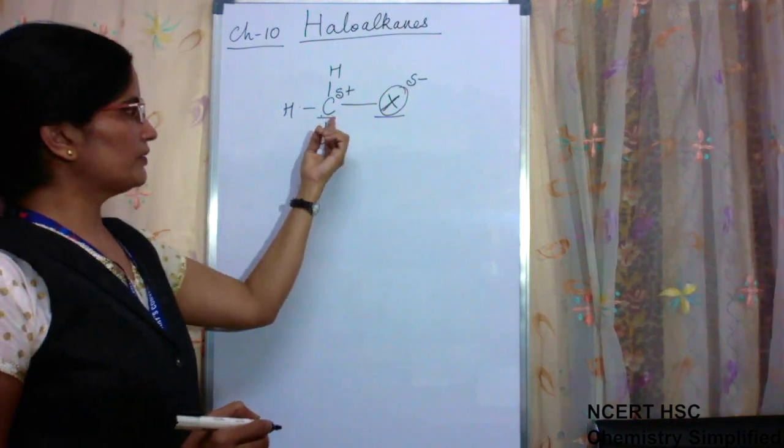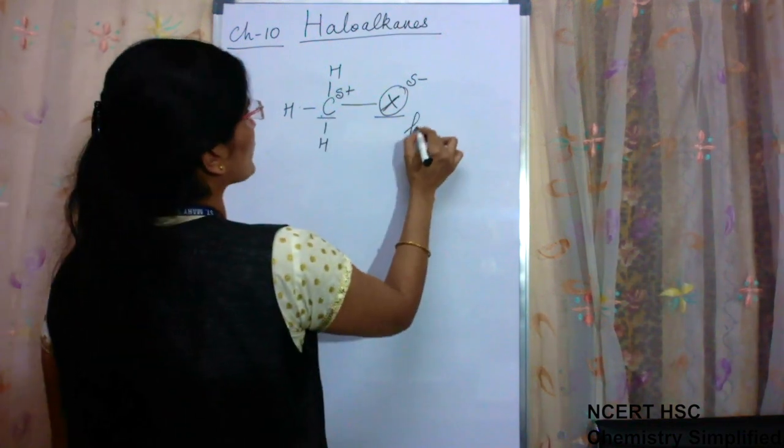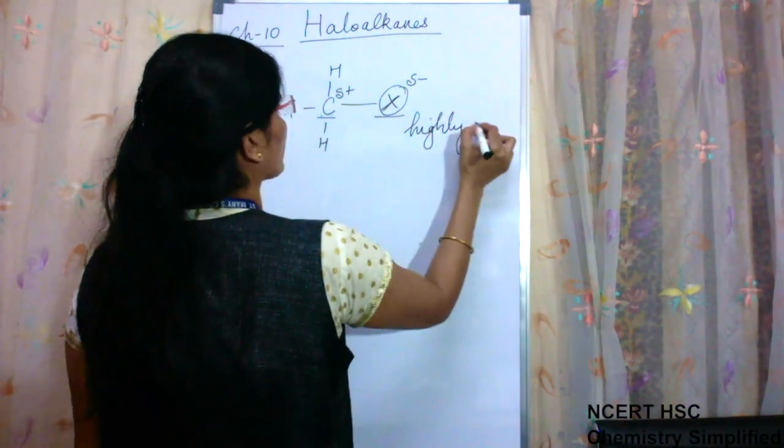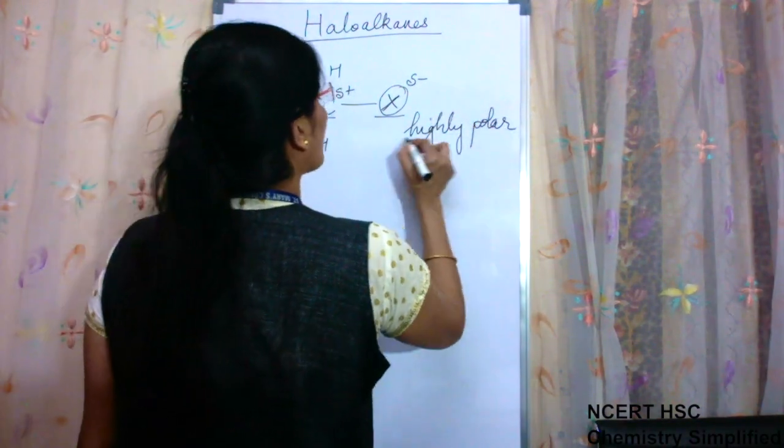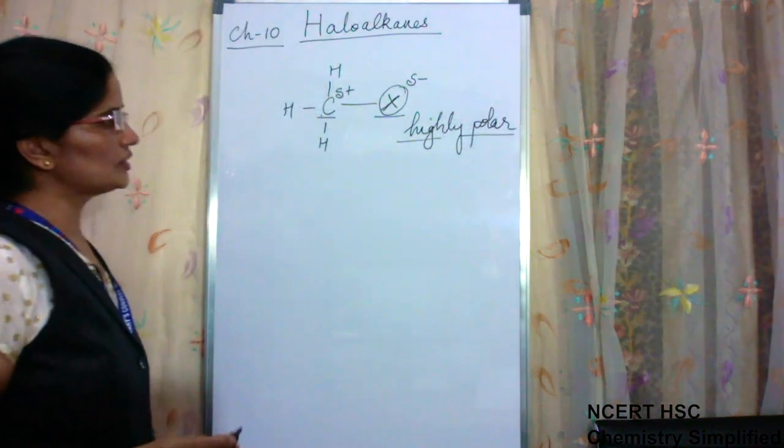Hence the bond between carbon and halogen is highly polar. So all properties will depend on the polarity of this bond.